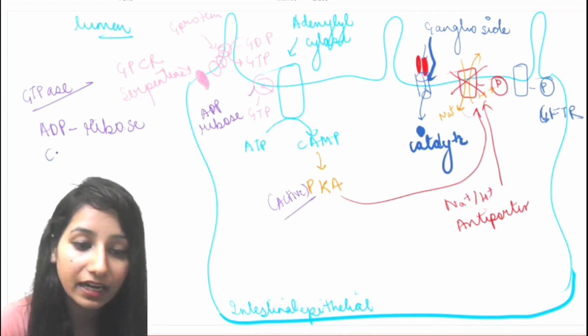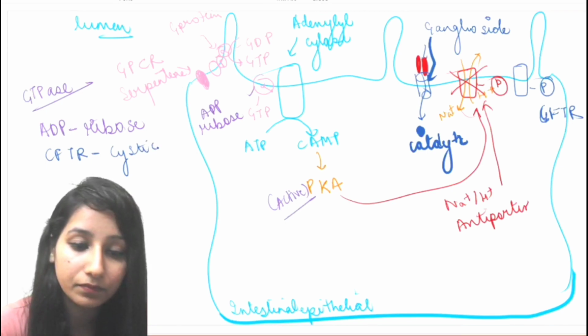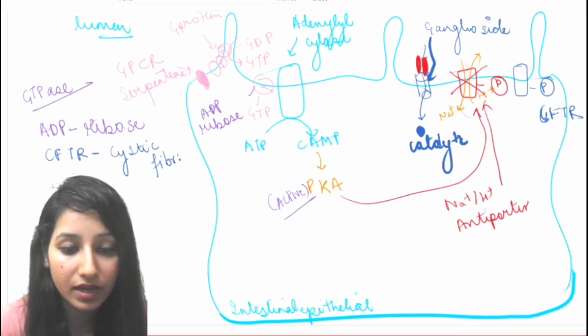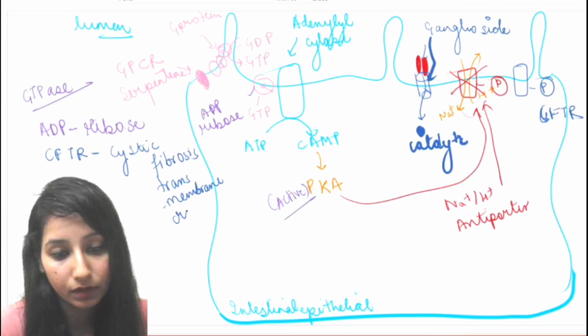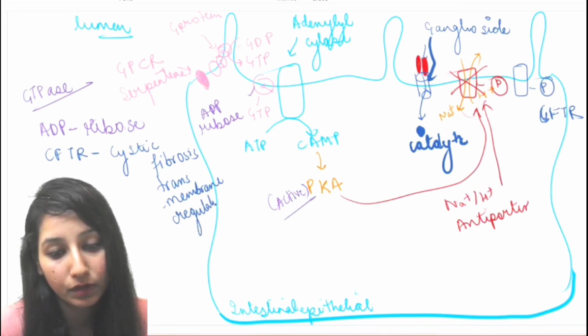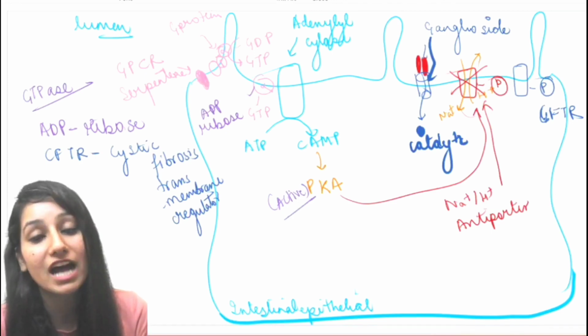It will phosphorylate a molecule, that is CFTR, the cystic fibrosis transmembrane conductance regulator. So it will activate this transmembrane protein.